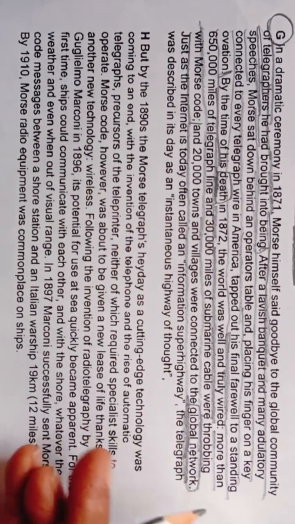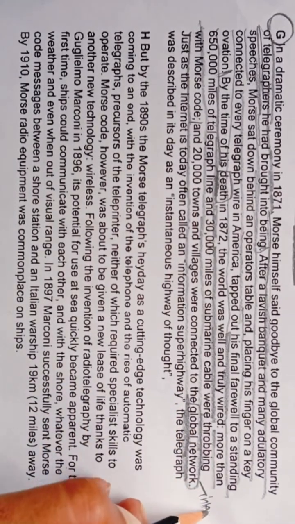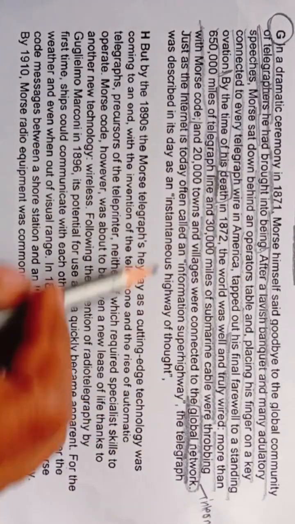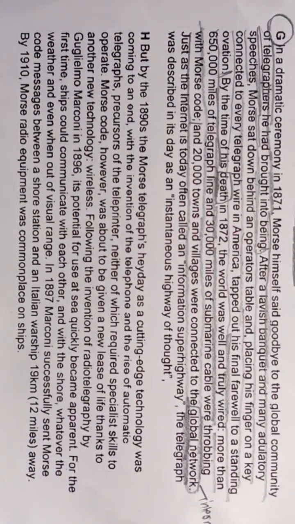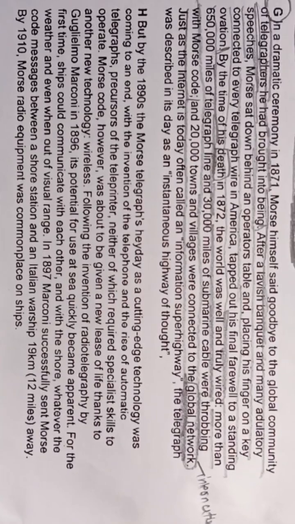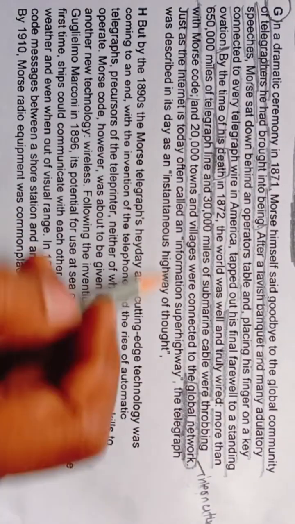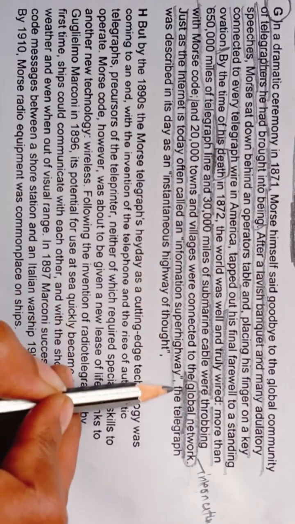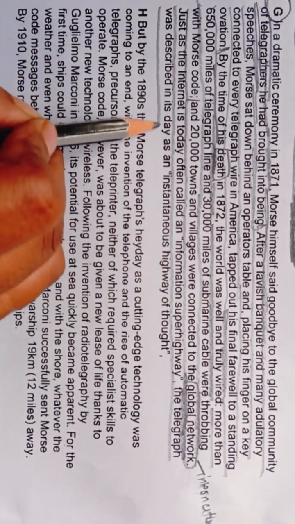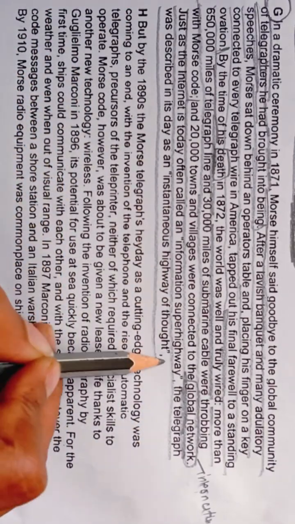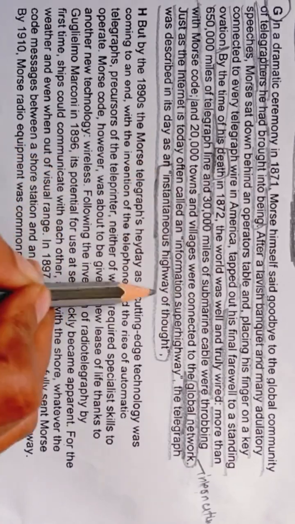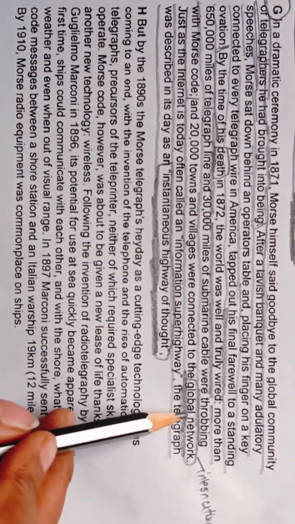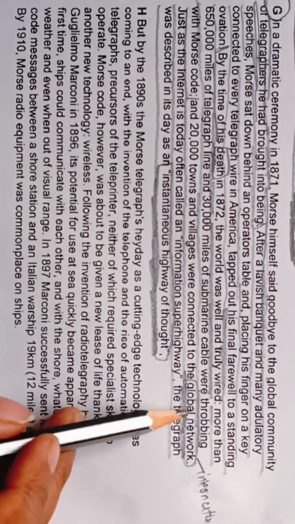Global network means international network. Just as the internet is today often called an information superhighway, the telegraph was described in its day as an instantaneous highway of thoughts. So here we are getting global network, international expansion.